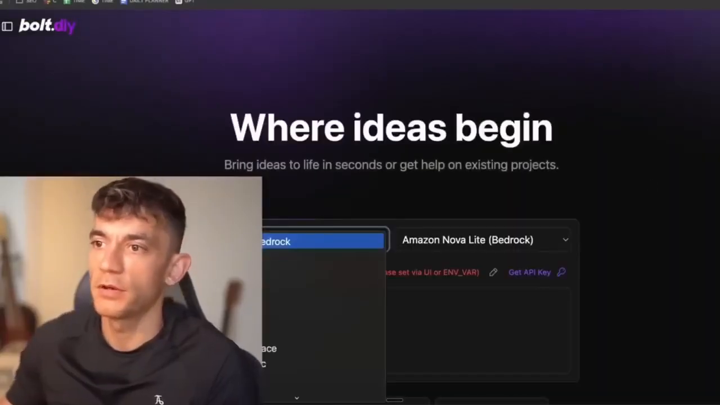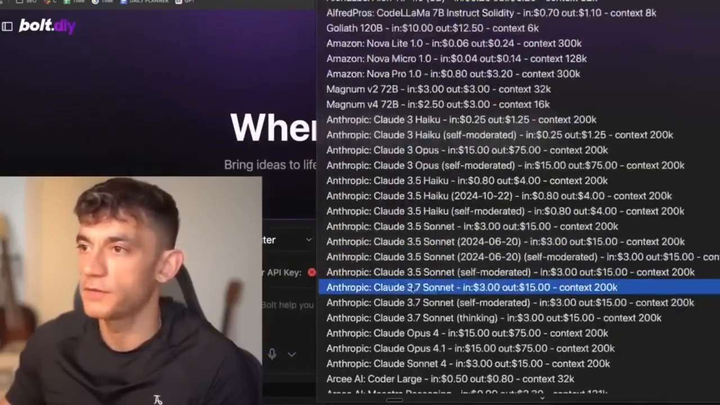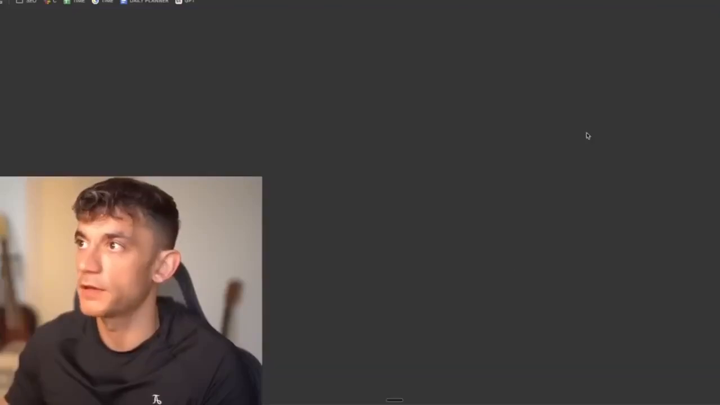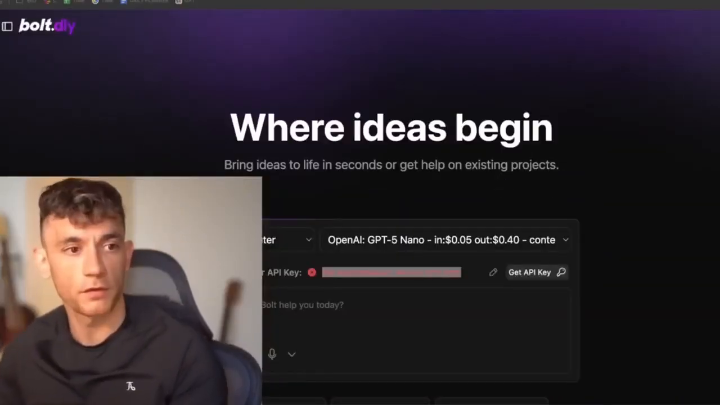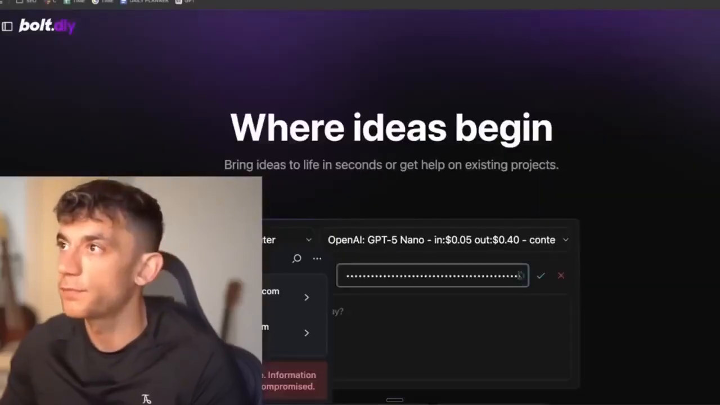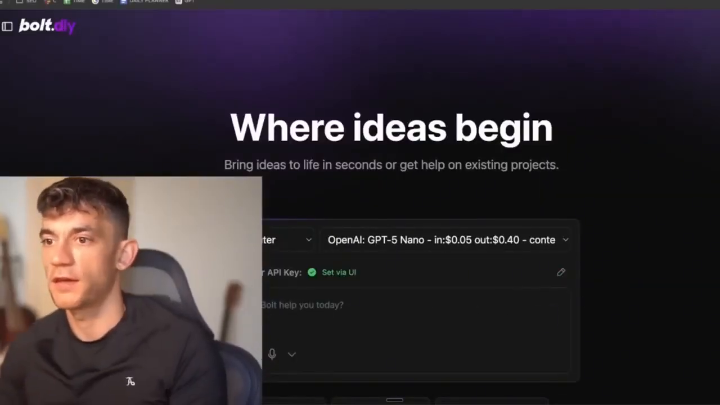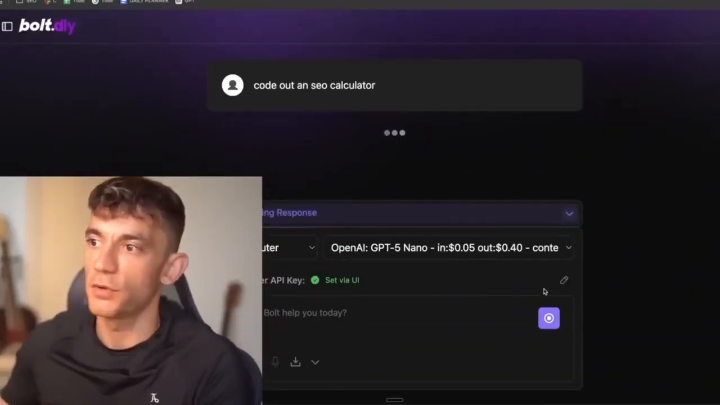All right, and then what we're going to do from here is select OpenRouter. We'll go with GPT-5. Let's find it on the list. There we go. Now we have to get an API key, so I'm going to get that over here in the background. Don't want to show my API key on a live stream. And we'll just plug that in. So I've put that into Bolt DIY over here. As you can see, we'll hit save. And then we'll say, okay, code out an SEO calculator. Just a totally random example to show you what you can do with this.